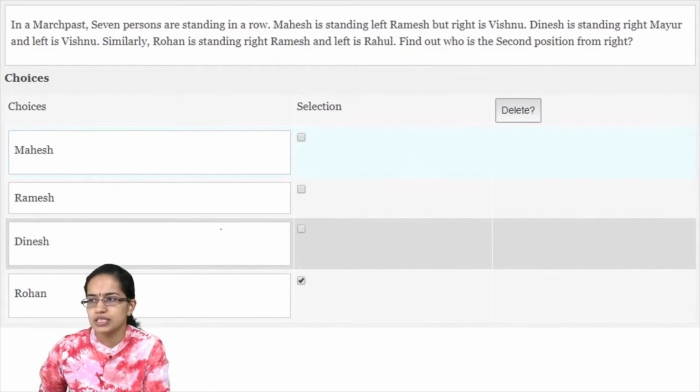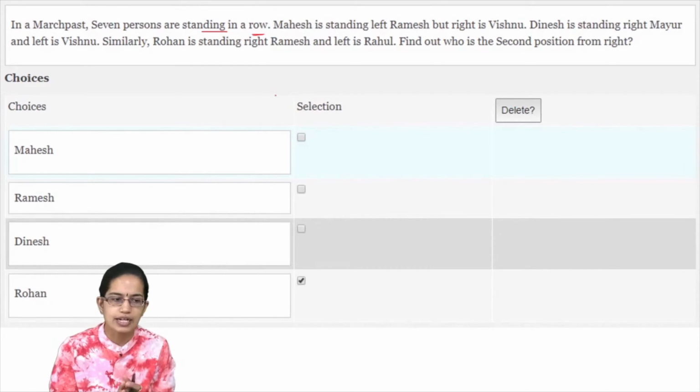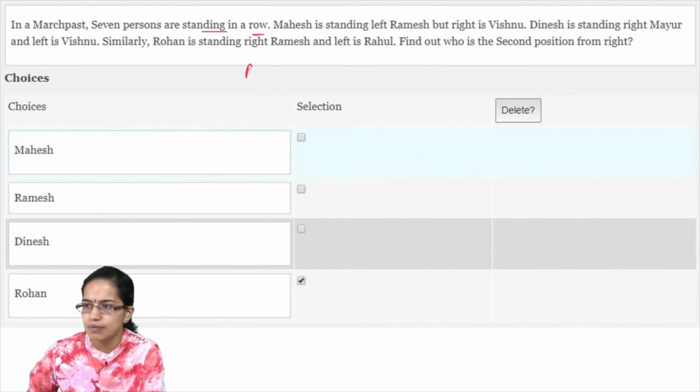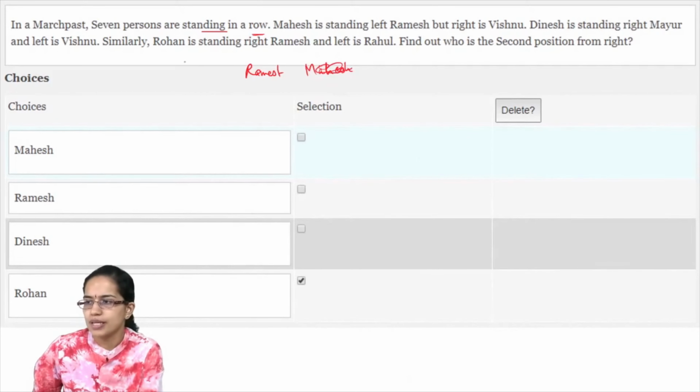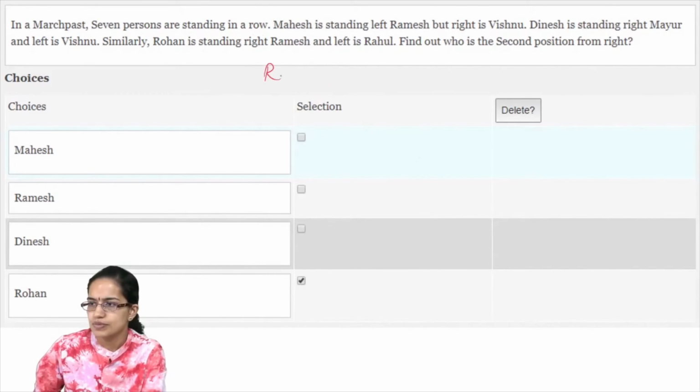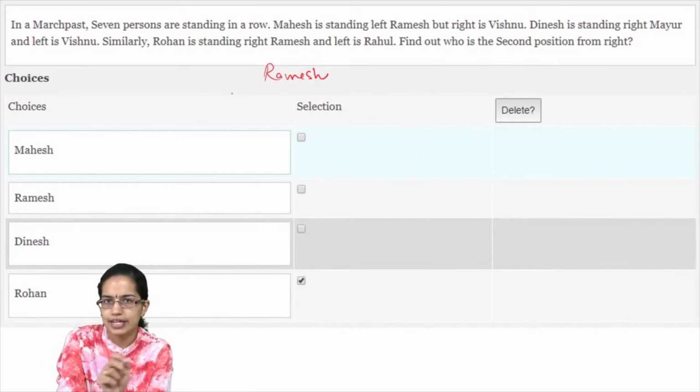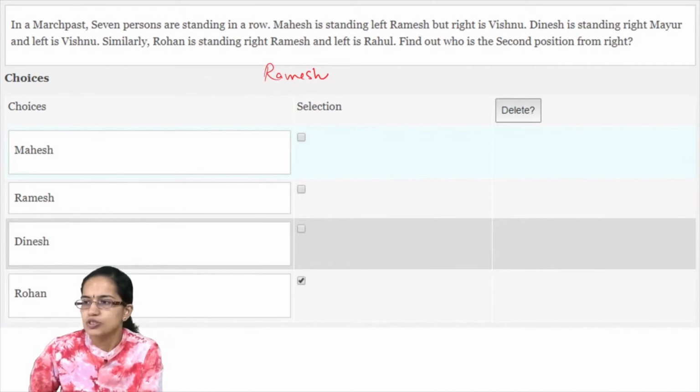The next question is a very simple question from analytical reasoning. Now you have 7 persons who are standing in a row. Mahesh is standing to the left of Ramesh. So let me put up Ramesh here. Mahesh is to the left of Ramesh. For me this would become the left, so let me keep it my left only. When you are writing, write it on your left. So this is Ramesh.